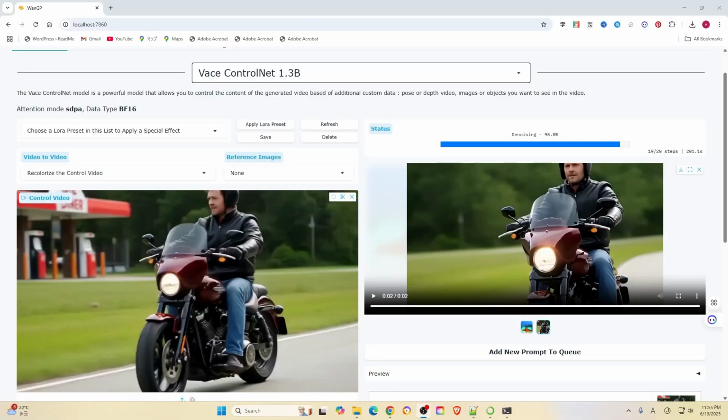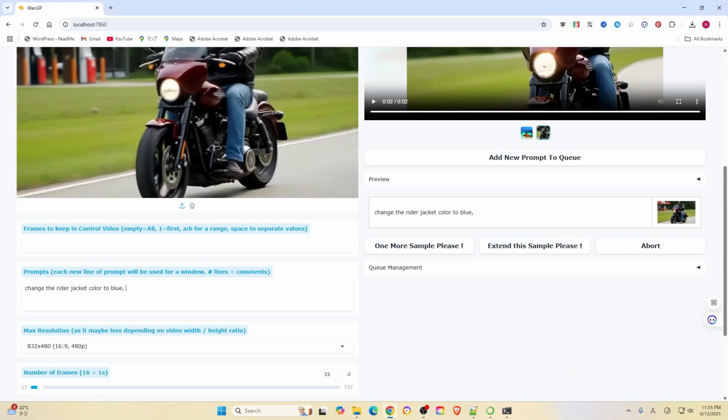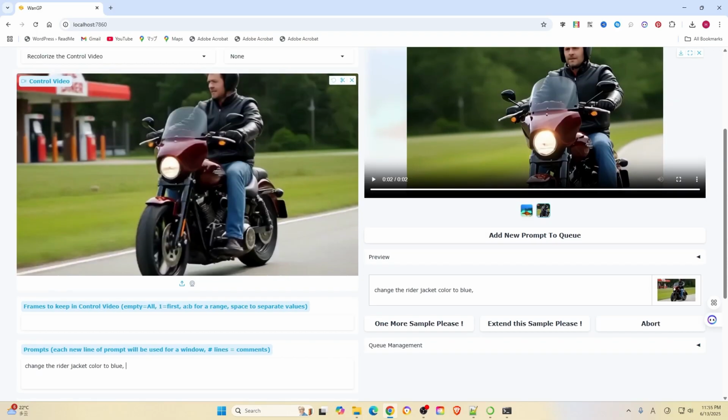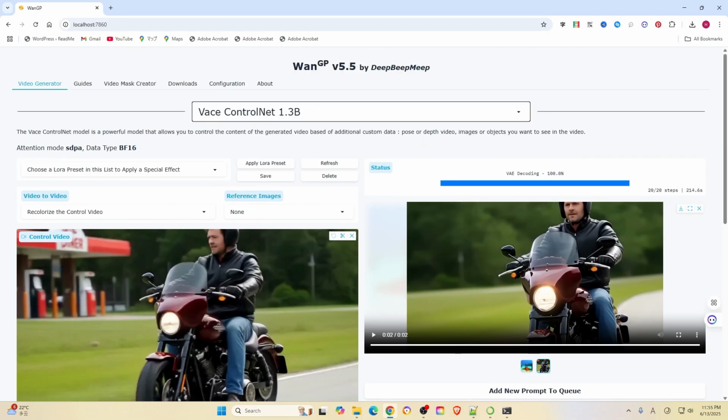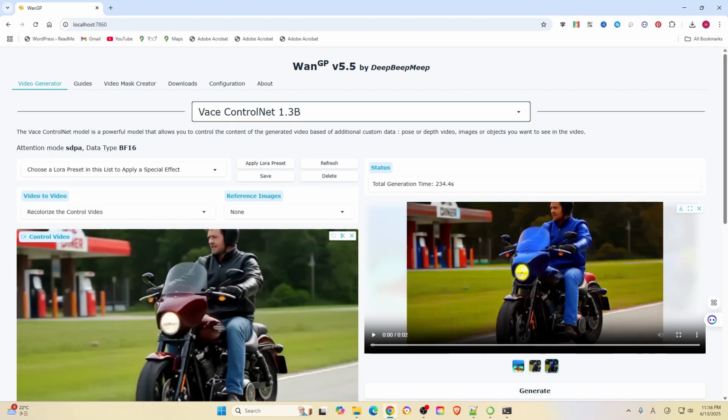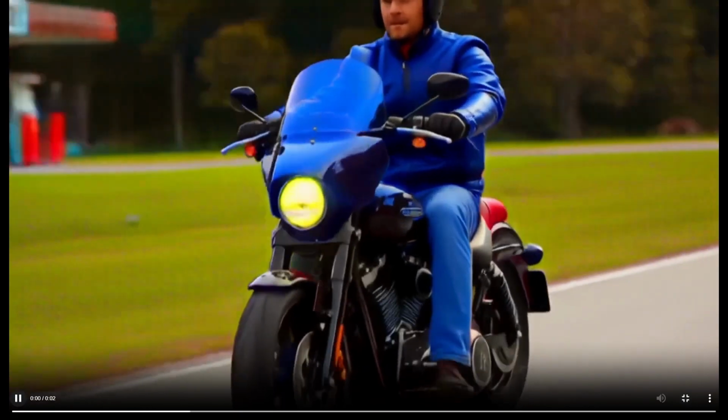Vace ControlNet 1.3B. I want to change the rider jacket color to blue. A 2-second video takes 234 seconds. The rider jacket color changed as I expected. Very nice.